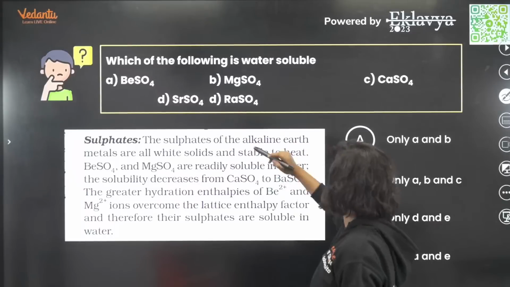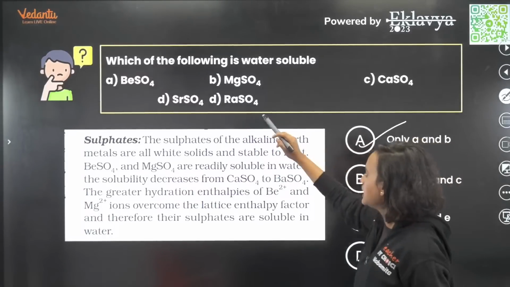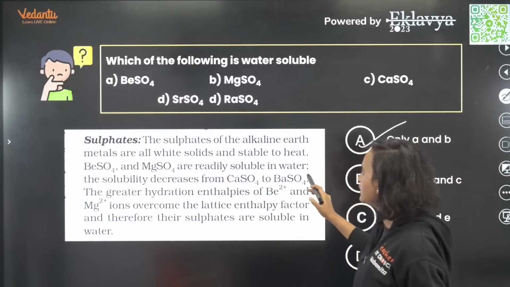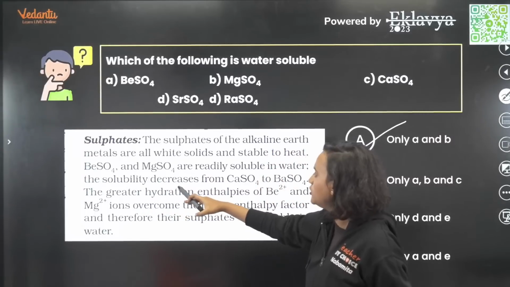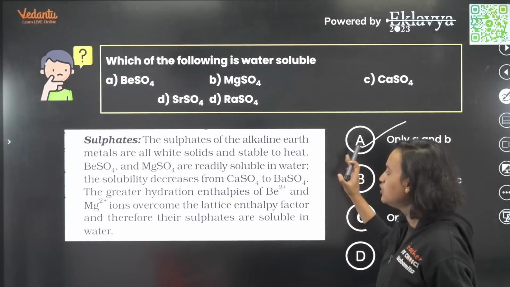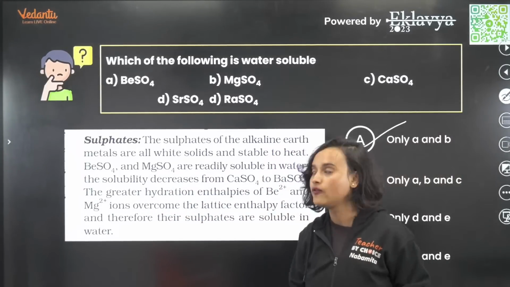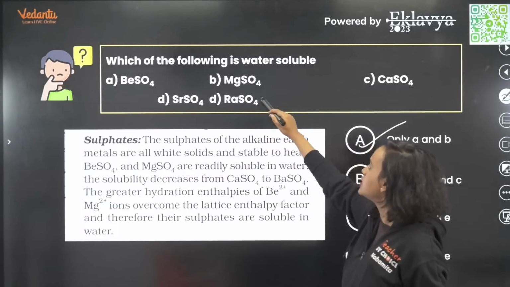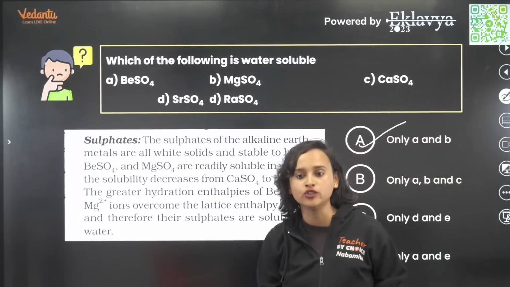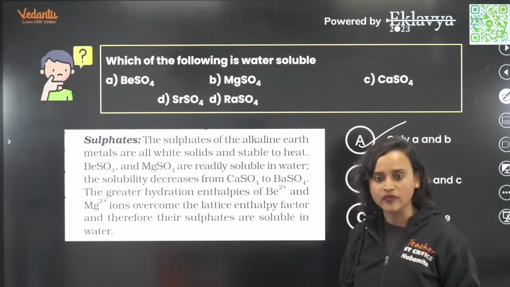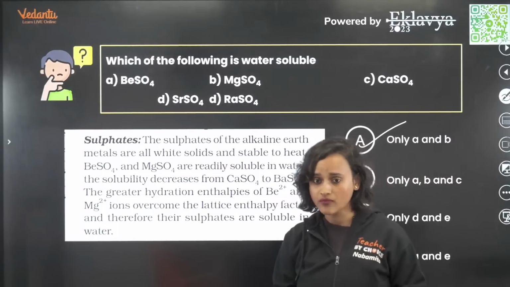Now, which of the following is water soluble? Obviously, again, same question. Only A and B. BeSO4, MgSO4. Because we know that solubility decreases from CaSO4 to BaSO4, right? So, obviously, only BeSO4 and MgSO4 are the ones that are water soluble. Correct, everybody?